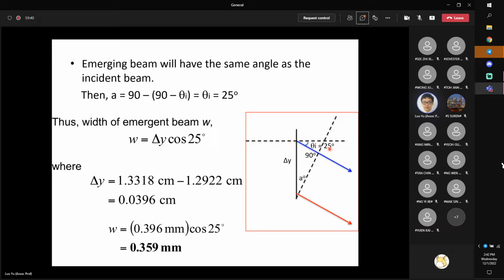You can say theta I here is 25 degrees. Theta I plus this angle is equal to 90. Because this is a right angle, A plus this angle also equals 90. Clearly, A is 90 minus this angle, which is 90 minus theta I, so I have A equal to theta I equal to 25 degrees. So now both delta Y and A are known, so W equals delta Y times cosine A, which is 0.359 meters. Okay? Any question?